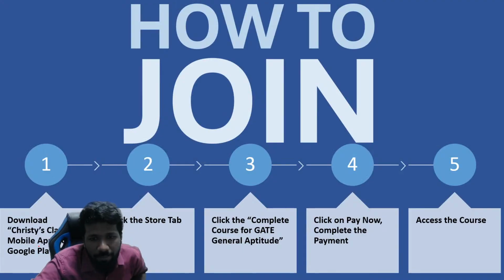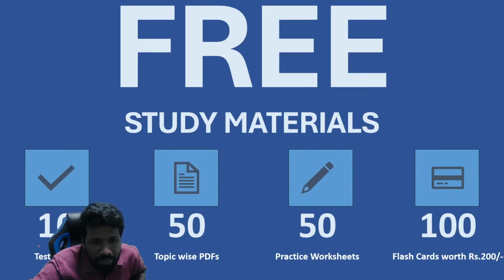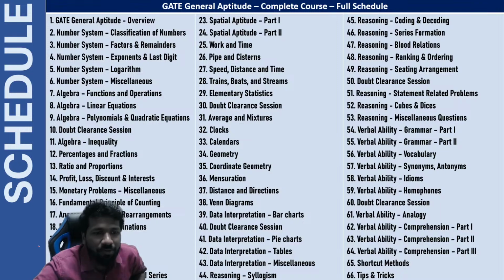So definitely the complete course in the mobile app will be better than the YouTube course. But if you cannot afford or cannot attend the complete course, you can definitely use the YouTube playlist. That is definitely a useful course itself, but the complete course will be more useful, because this is not a collection of videos only. First of all, you are attending it live.